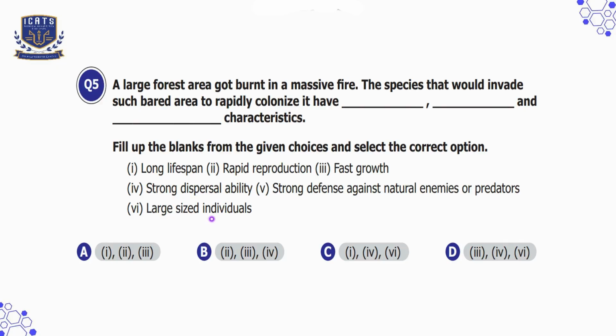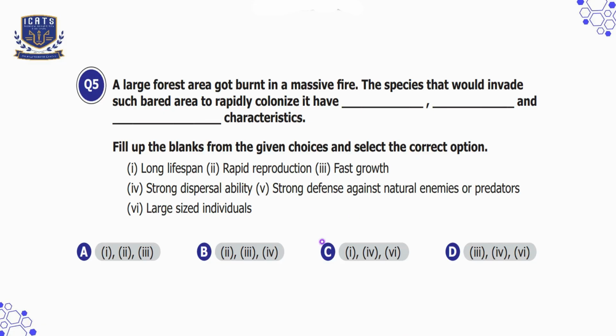So let's check the options one by one. Option A is 1, 2, and 3: long lifespan, rapid reproduction, and fast growth. Here, long lifespan is not a trait of pioneer species, so it's incorrect. Option B is second, third, and fourth: rapid reproduction, fast growth, and strong dispersal ability. So it matches the key pioneer traits, so we'll choose option B here, but let's check options C and D as well.